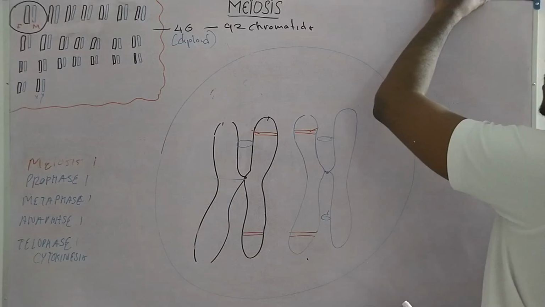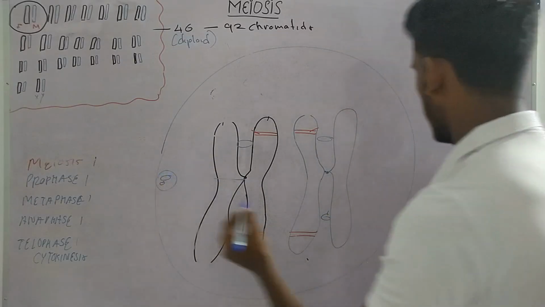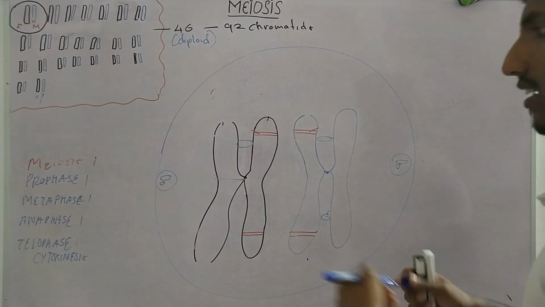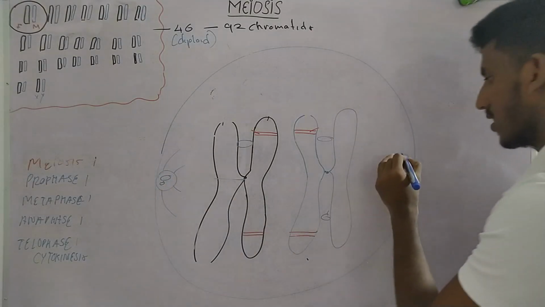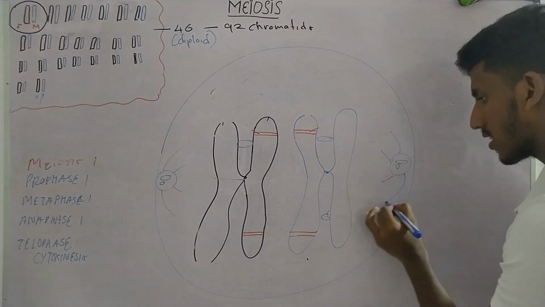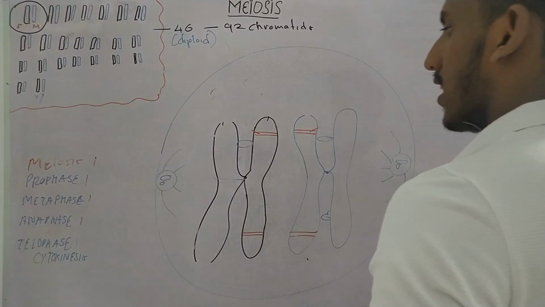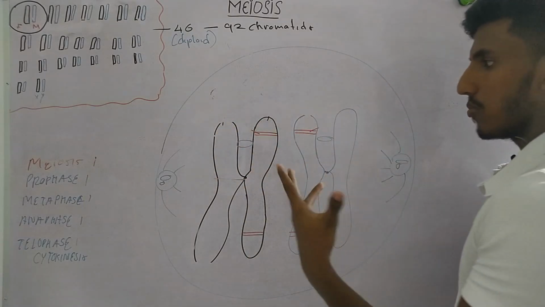So I am gonna draw that. So the centrosomes start ending up here, and they start releasing something called the microtubules. We will see the function of the microtubules in a while, and before that we have to go through something else. Now as I told, these two are sister chromatids and these two are sister chromatids.